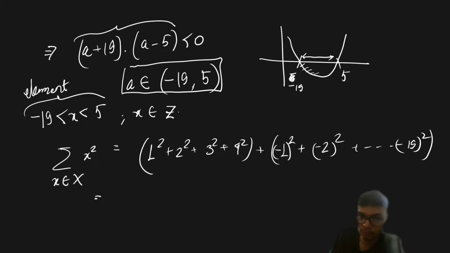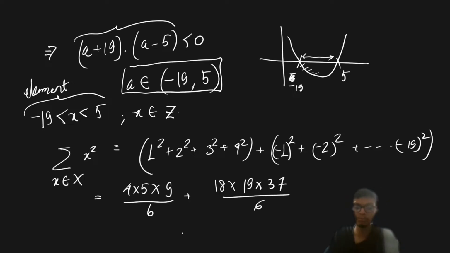So we already know the formula for the sum of the squares of the first n natural numbers, which is given as n into n plus 1 into 2n plus 1 by 6, right? So from here I will get this relation as 4 into 5 into 9 divided by 6, plus 18 into 19 into 37 divided by 6, right?